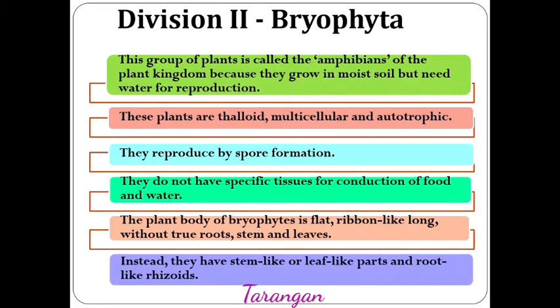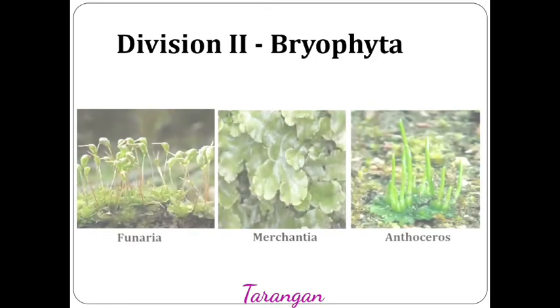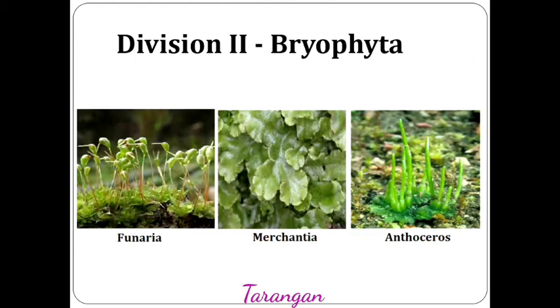But instead, these plants have stem-like or leaf-like parts. The root-like parts are known as rhizoids. Rhizoids are useful for absorption of water. Let's have some examples. Some Bryophyta plant members shown here are Funaria, Marchantia and Anthoceros.